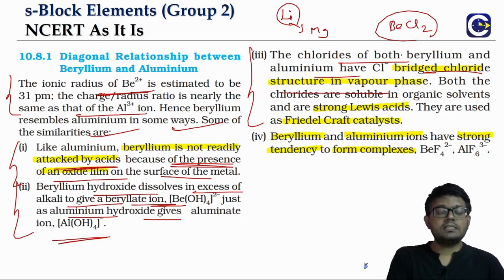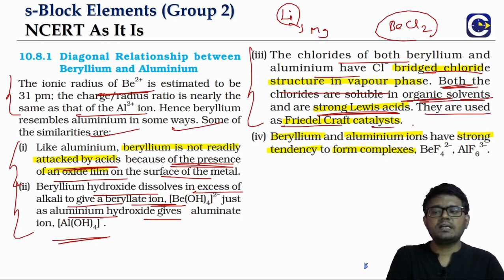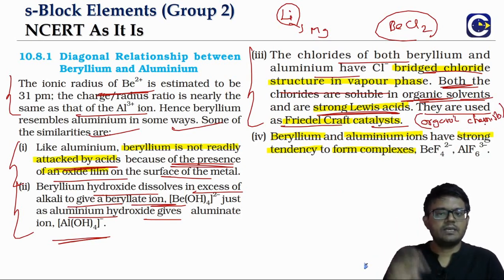Because these are electron deficit molecules, remember, they will be able to act as Lewis acids, and of course they will be soluble in organic solvents. They will act as Lewis acids, and this property is used in Friedel-Crafts reactions. So there is Friedel-Crafts alkylation and Friedel-Crafts acylation, and we will see these reactions in organic chemistry when we talk about the reactions of benzene. Okay, so just make a note of it here. We don't need to discuss it now. We will see it when we go to organic chemistry.